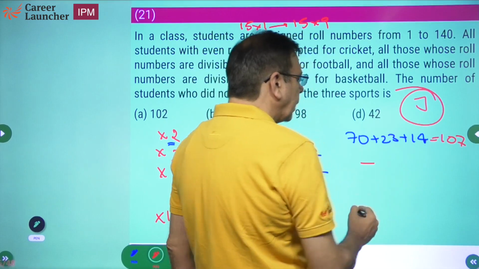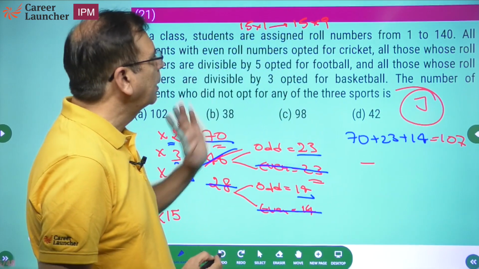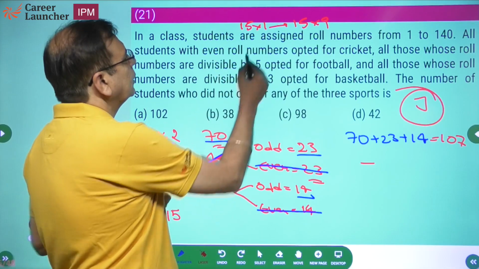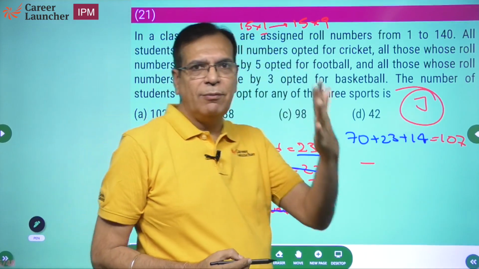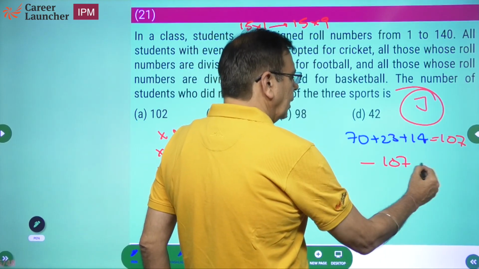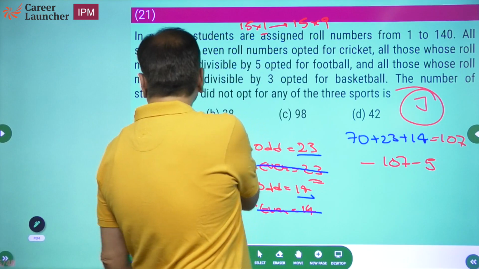From this you need to subtract the odd multiples of 15. How many? 5. Odd multiples: 15 into 1, 15 into 3, 15 into 5, 15 into 7, 15 into 9. So minus 5. So answer should be 107 minus 5, which is 102.